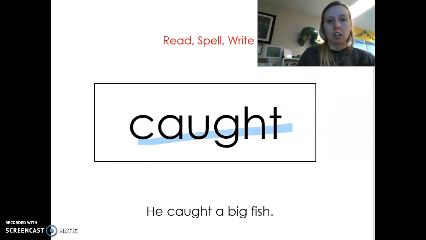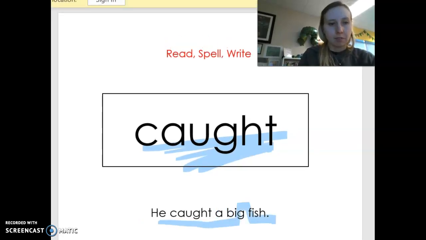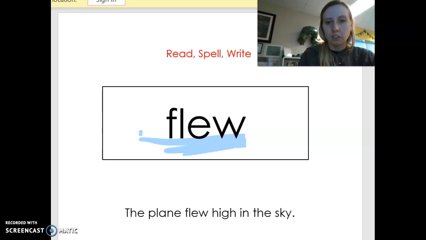Okay, here are our high frequency words. Here we go. Caught, caught, caught. He caught a big fish. Flew, flew, flew. The plane flew high in the sky.